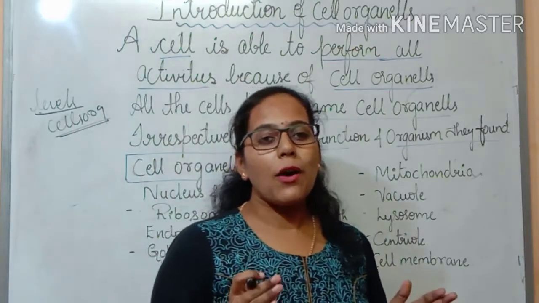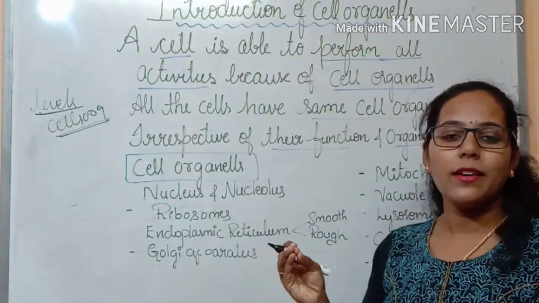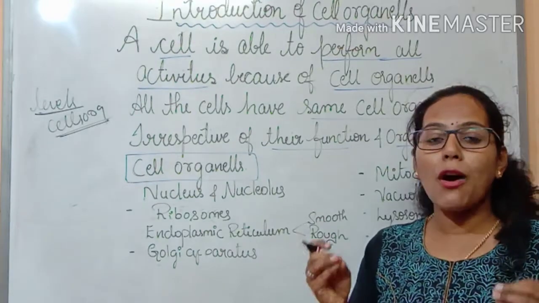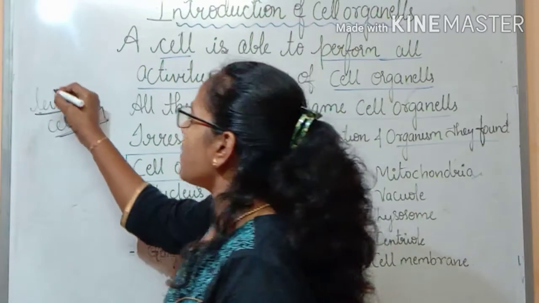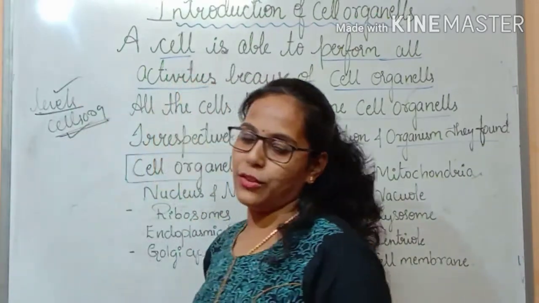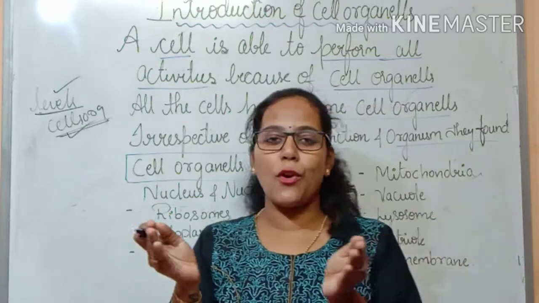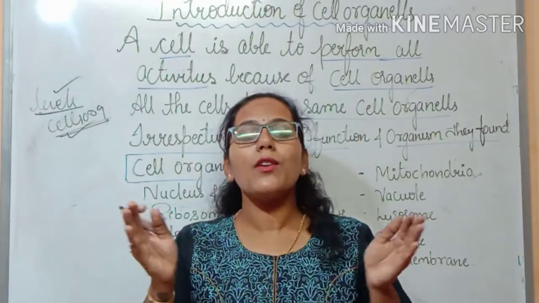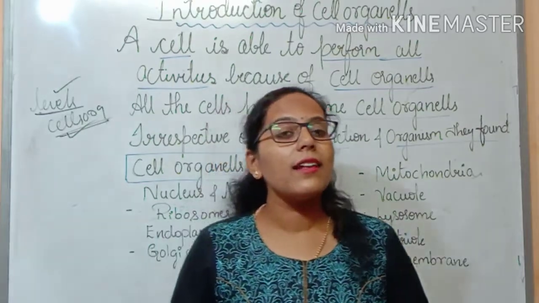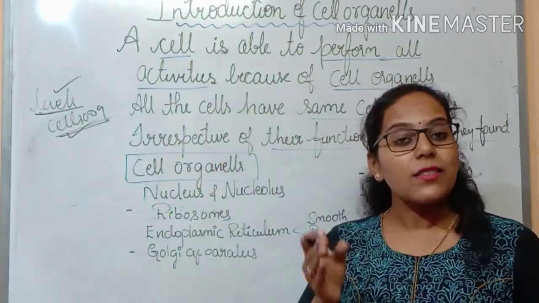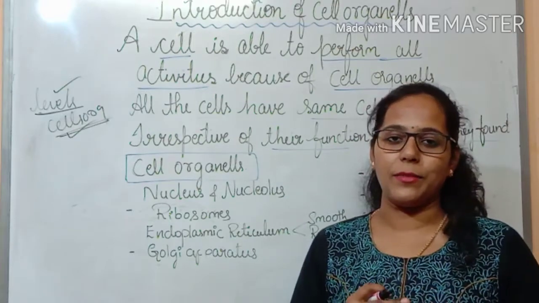When I talk about the previous session, I will give importance to some of the concepts which we have to remember throughout your biology. Okay, so let us start from levels of cell organization. When I say cell organization, that is the organization of cells. Cells are being organized. And what is meant by a cell? A cell is considered to be the basic structural and functional unit of all living organisms.